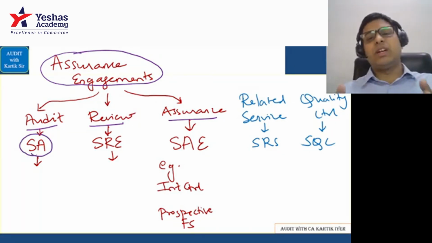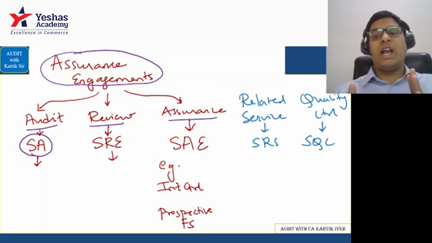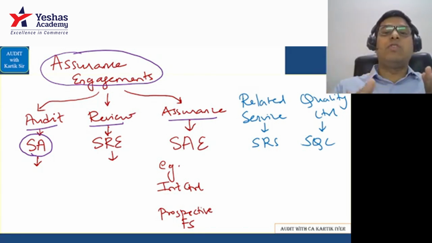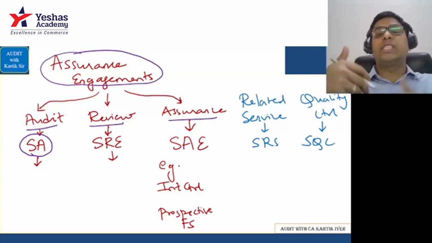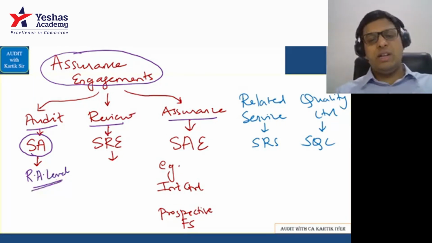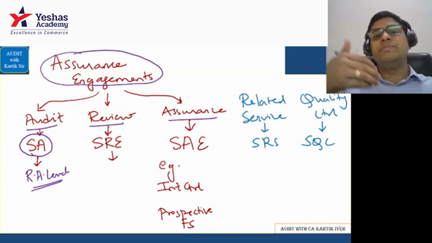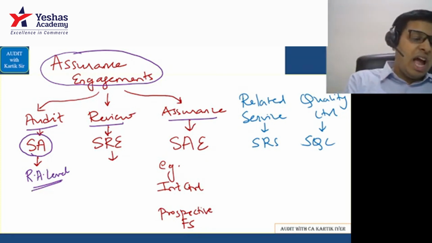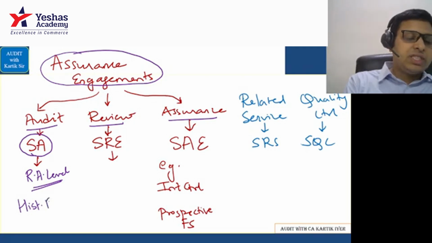You are basically seeing whether the company has complied with their accounting standards properly, and that checking of accounting standards you will be doing by applying standards on auditing. Your main goal is to reach the RA level in this case. That is why you do audit, you apply standards on auditing, and you try to reach the RA level, and you check something called historical financial data, historical financial information. You check this data here.